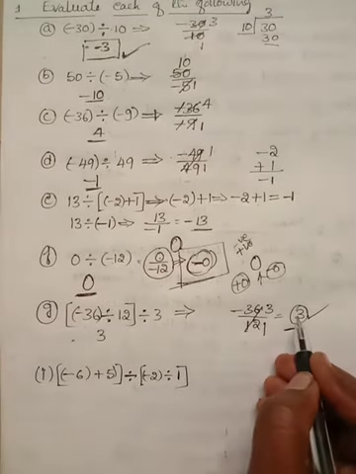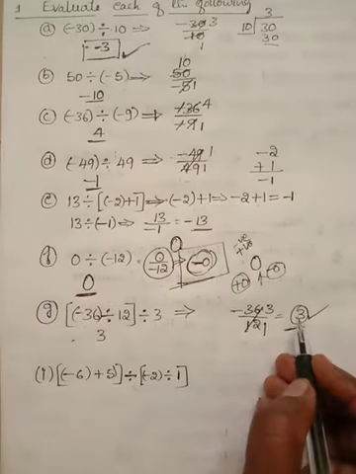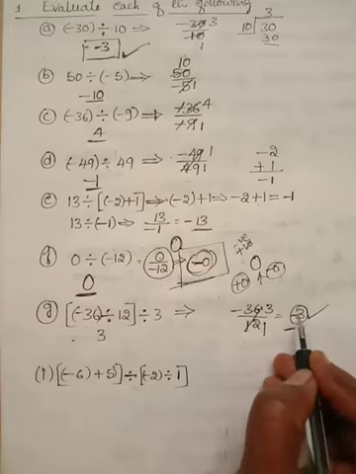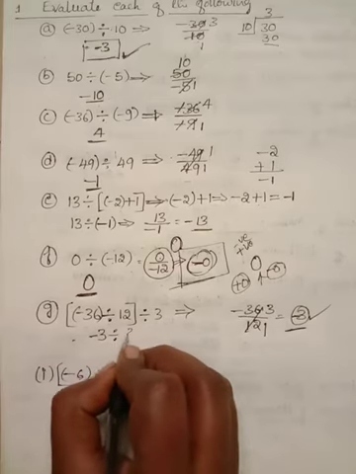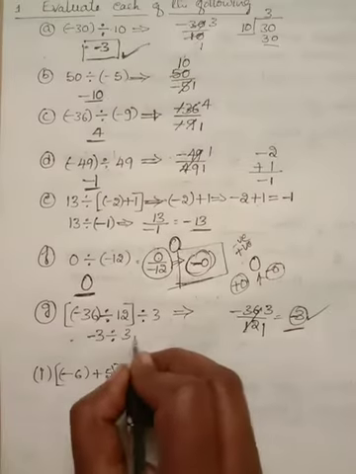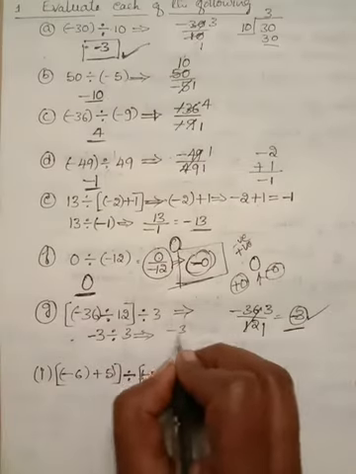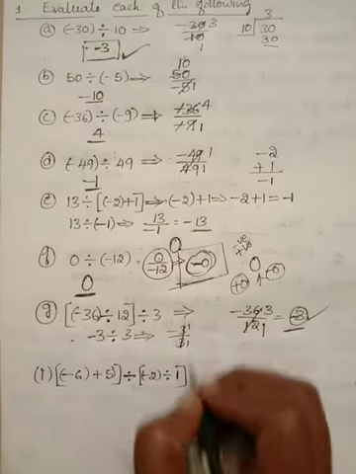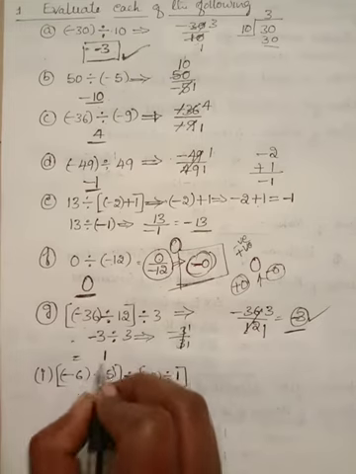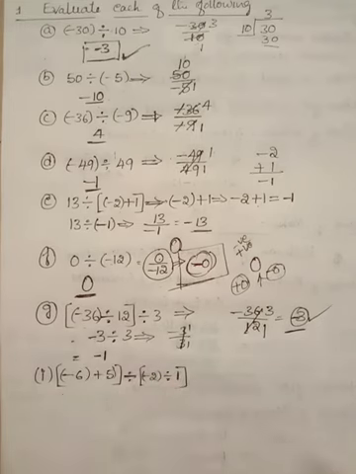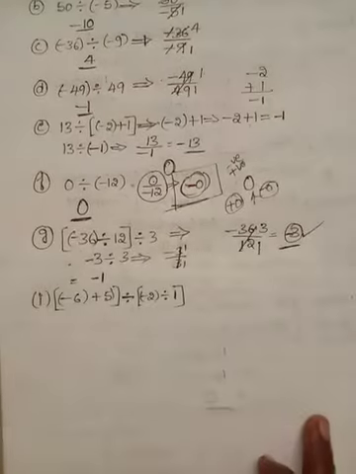Is it +3? Are you observing? No, it is -3. -3 divided by 3. So next, -3 divided by 3. 3 1s are 3. The answer is not plus 1, this is minus 1, because there is one negative integer.